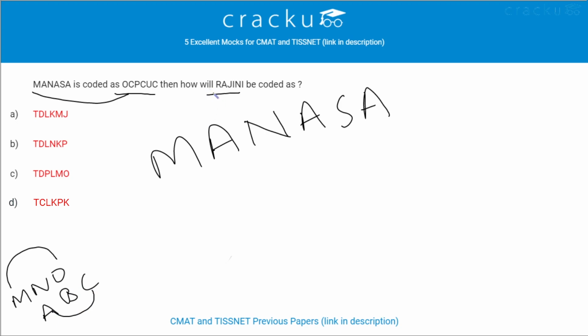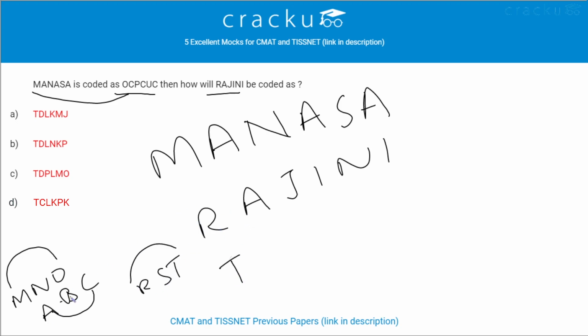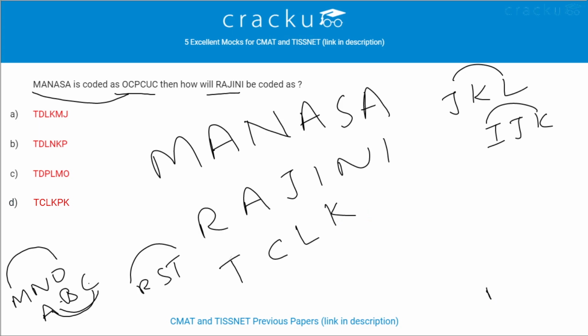So similarly Rajini will be coded as: R, S, T, therefore it will be T. A, B, C, it will be C. J, K, L, it will be L. I, J, K, it will be K. N, O, P, it will be P. I, J, K, it will be K. Therefore, the answer is